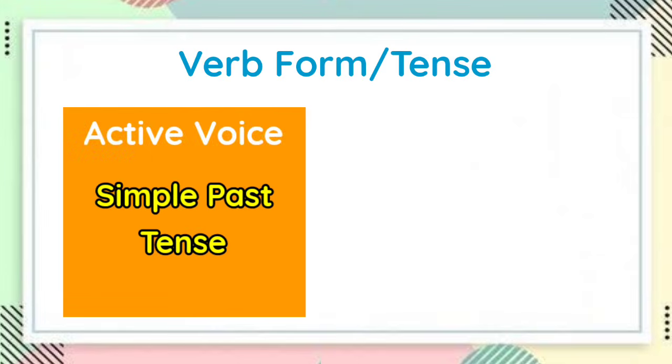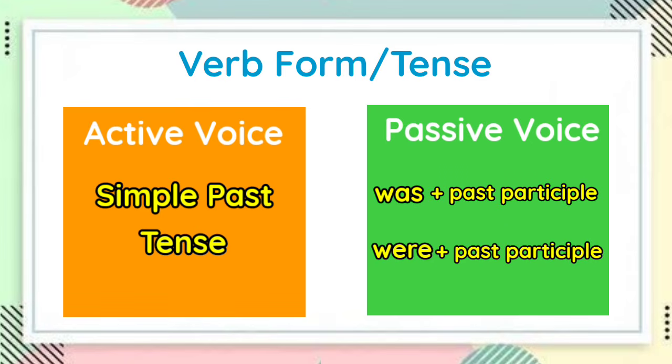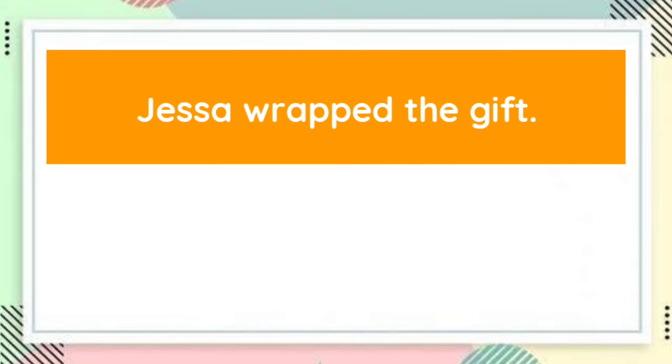Now, what if the verb in the active voice is in the simple past? We have to use was or were plus the past participle form. Was is used for a singular subject, including I, and were is used for a plural subject, as well as you. Let us have an example.